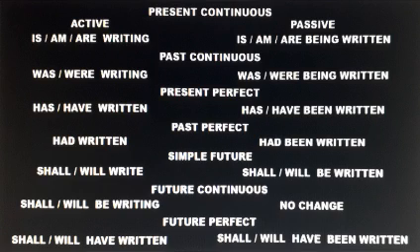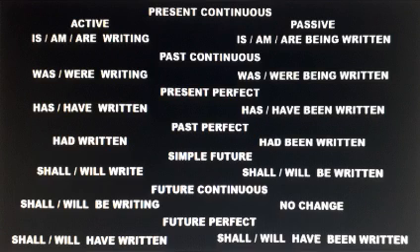Past continuous. Was or were writing in active voice, and in passive voice, was or were being written. For example, the student was writing the letter in active, and in passive voice, the letter was being written by the student.